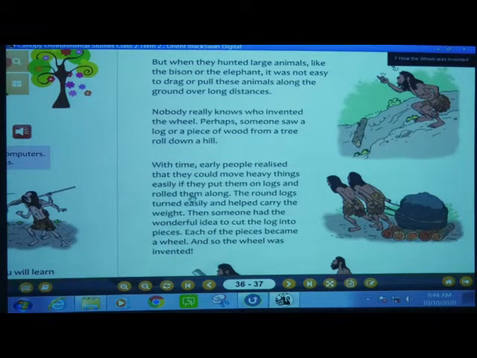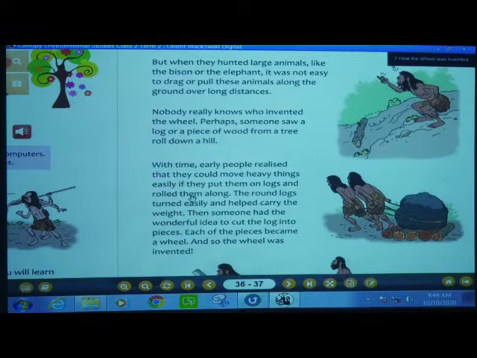Now see, when the man saw that the log of wood was coming rolling down the hill from a tree, he thought that we can also move heavy things easily, isn't it? By putting them on logs and rolling them along. So the round logs turned easily and helped carry the weight. Then someone had the wonderful idea to cut the log into pieces.